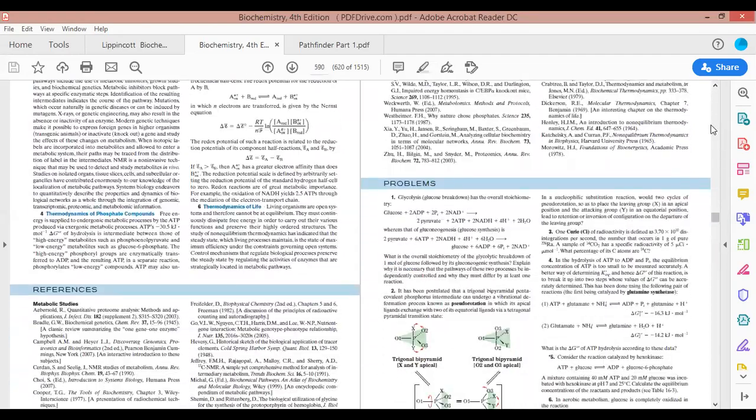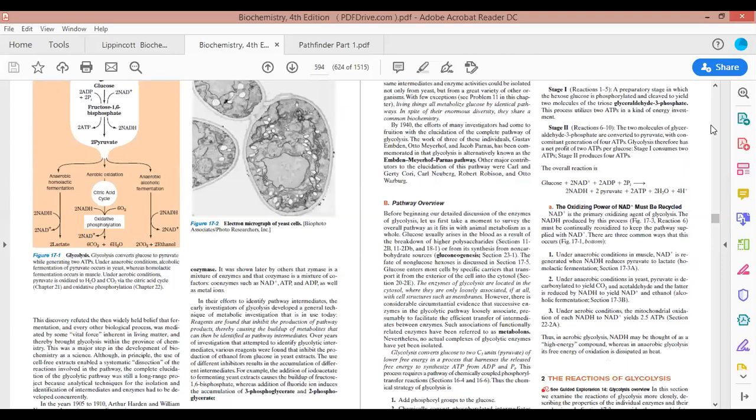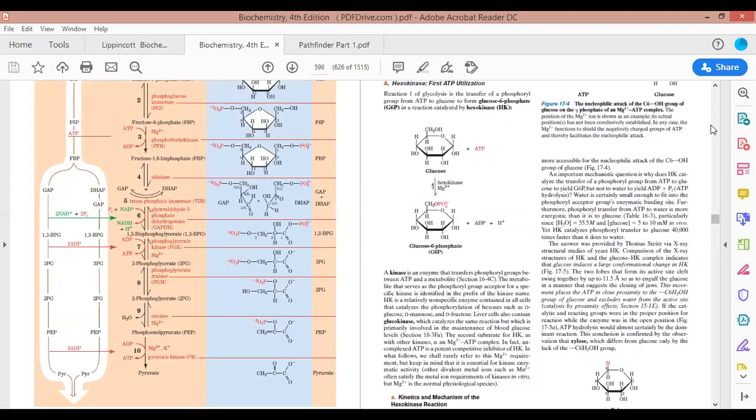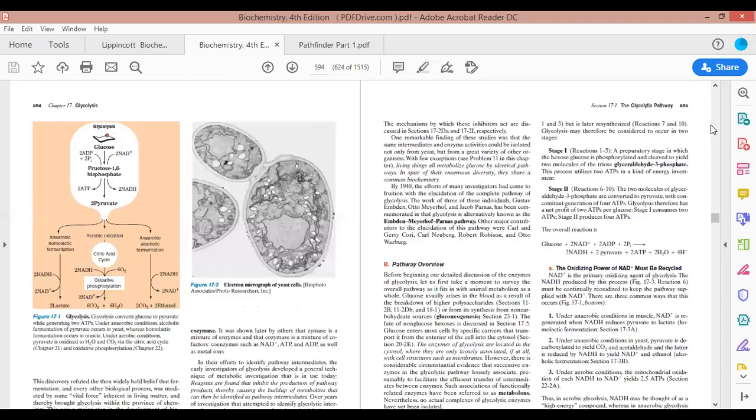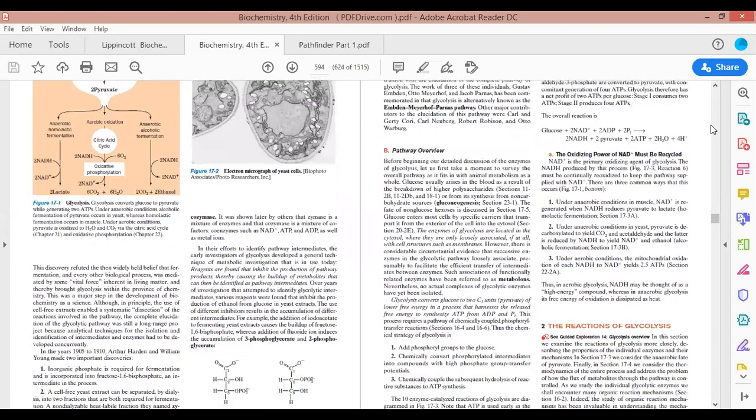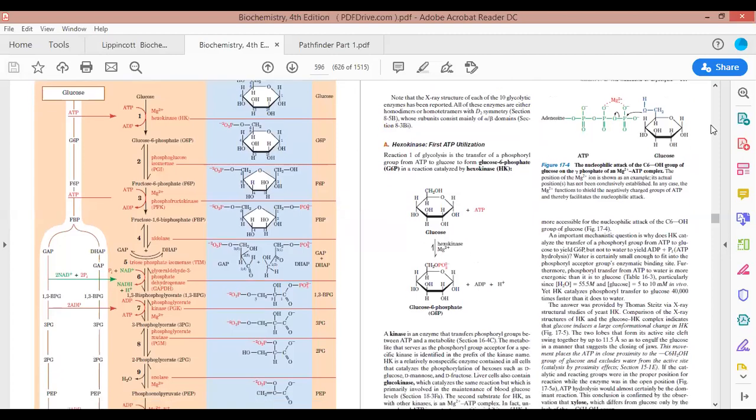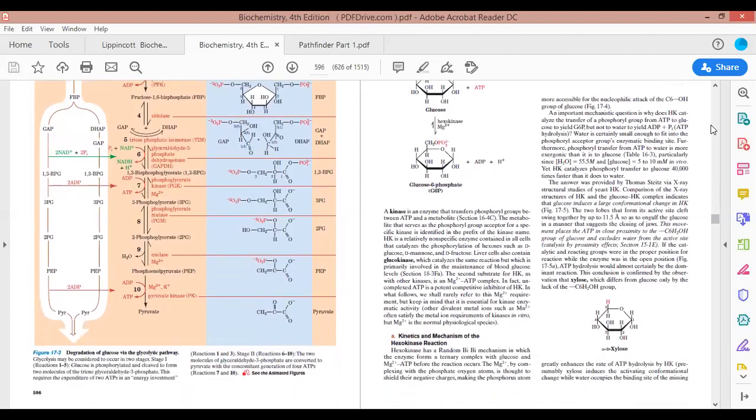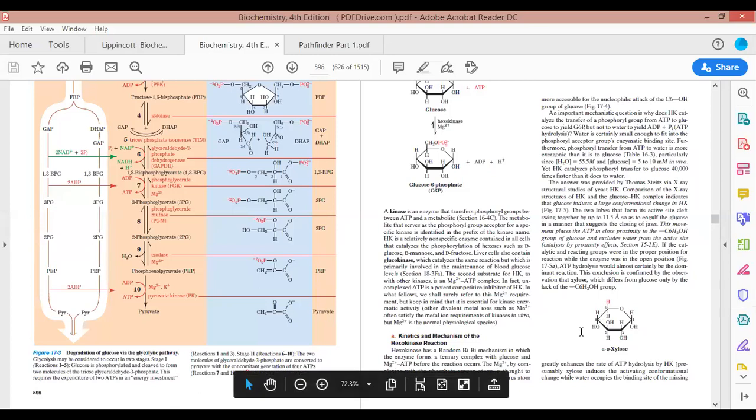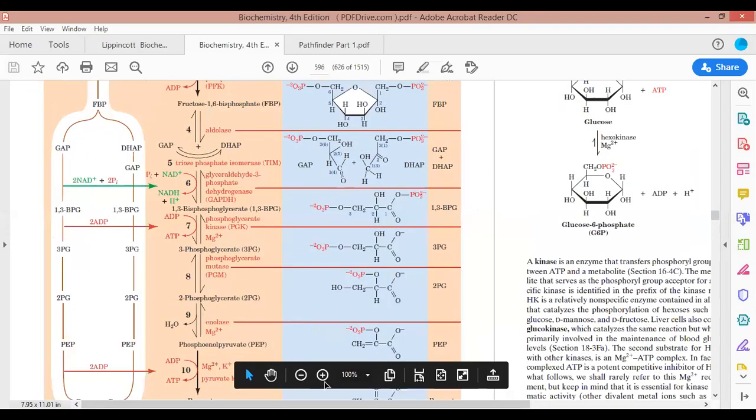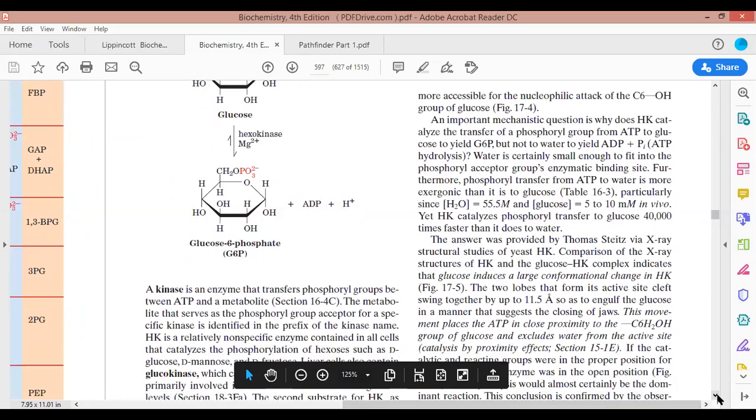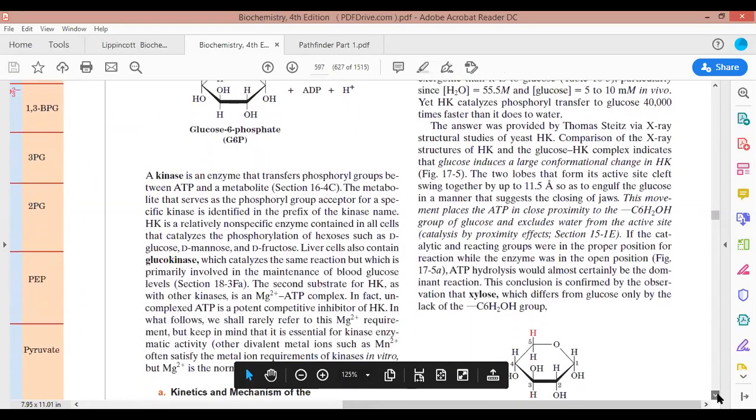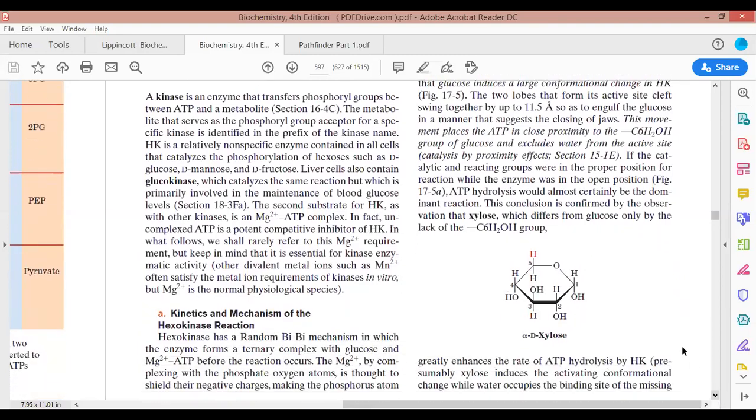Now the next question that has been asked in CSIR NET and other different entrance examinations is: what is going to happen if, instead of using glucose as the substrate in the case of glycolysis, we use a substrate that is referred to as alpha-D-xylose? Now what is the question? The question states that in the case of the glycolytic pathway, if we are using a molecule referred to as alpha-D-xylose, what is going to happen?